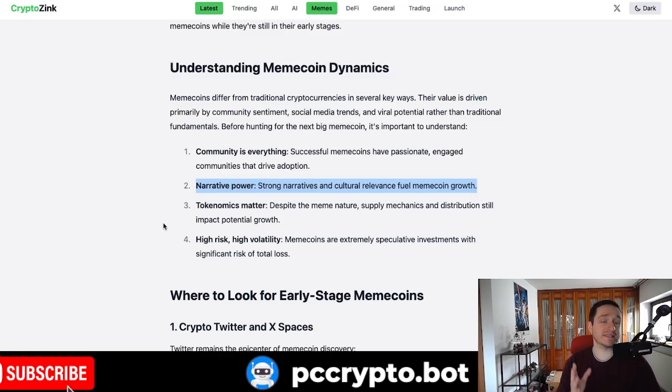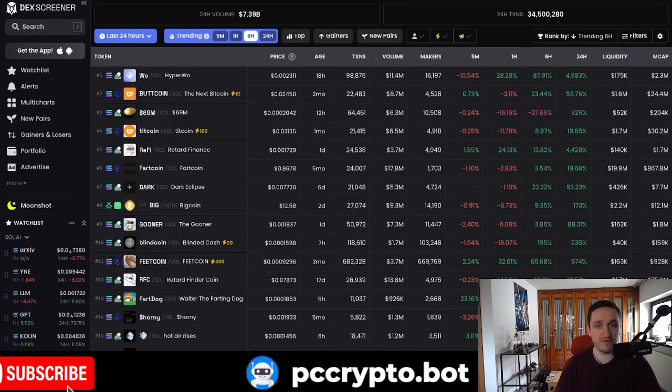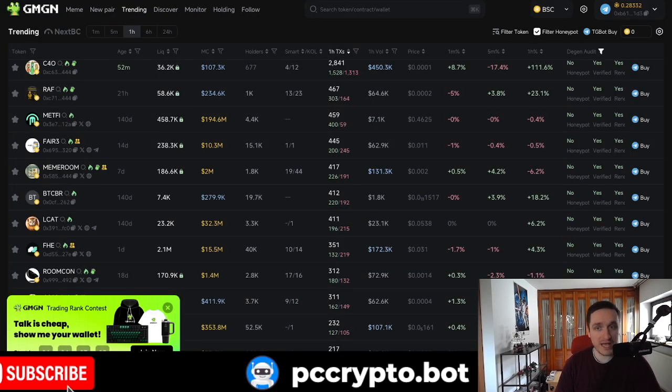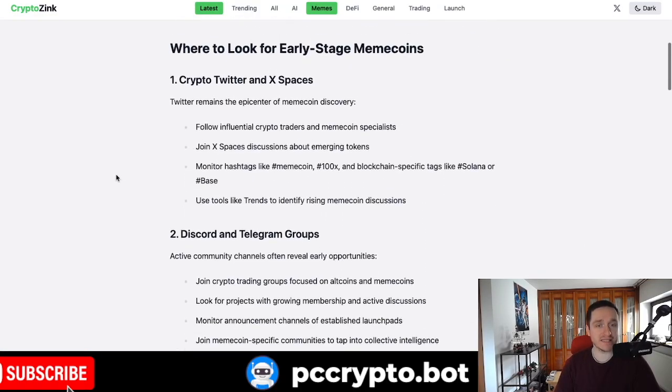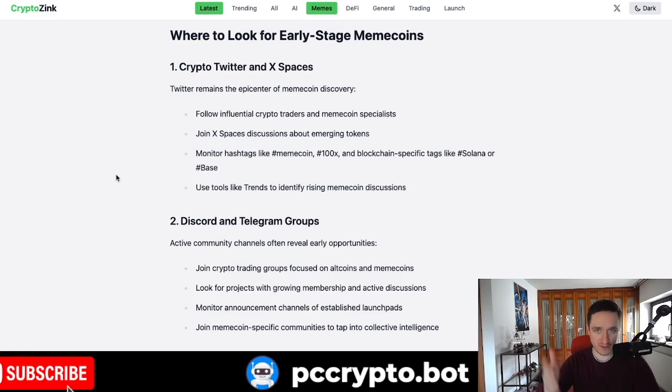There are no fundamentals in the sense that there are no fees or revenue coming into a particular meme coin, but there's still something that you can measure, and what you can measure is different kinds of social sentiment, how it can be discovered on social media. So that's super important. Then I'm going to cover Dexscreener, BullX, GMGN, the things that I've mentioned already. So let's get started with a general overlook, and then we go into details, and maybe I talk about something more.